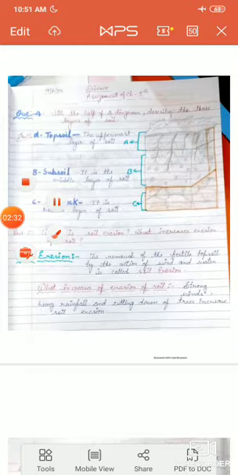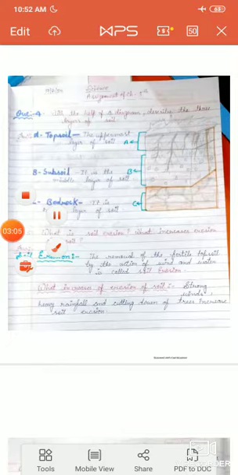So students, let us describe what is the topsoil. Students, it is the uppermost layer of soil and contains fine particles of sand, clay, humus, water and air. Now repeat again. The uppermost layer of soil is called topsoil. It contains fine particles of sand, clay, humus, water and air.